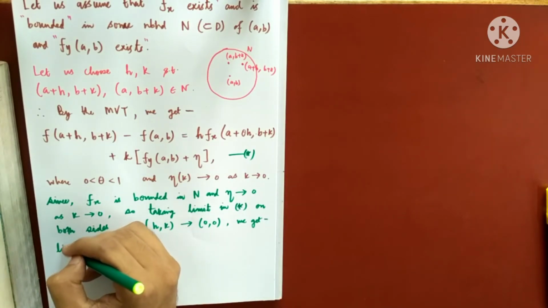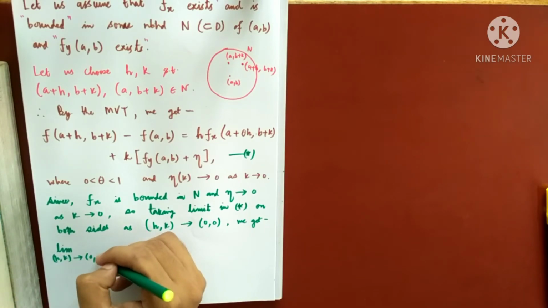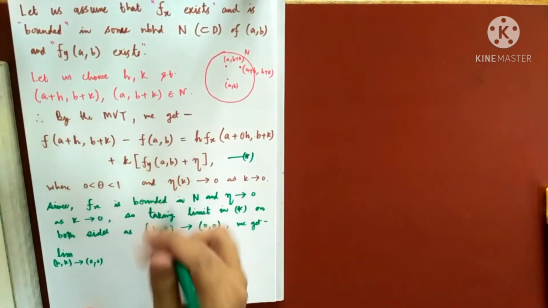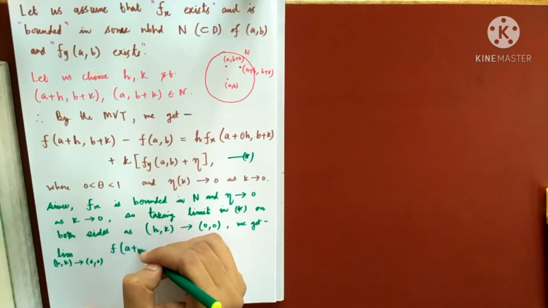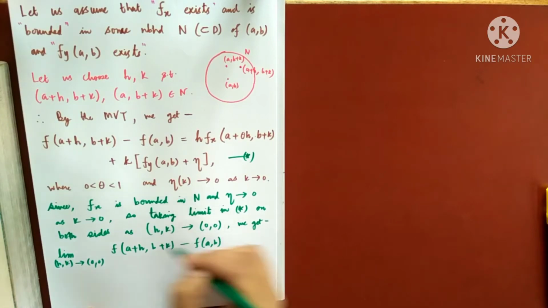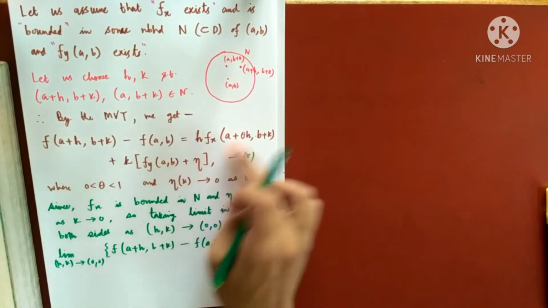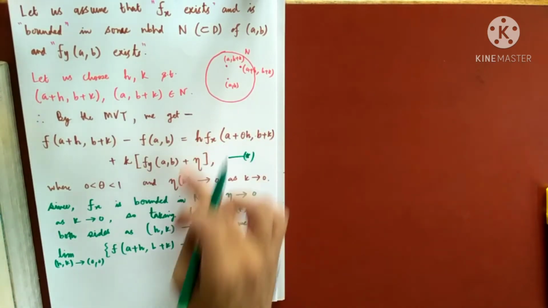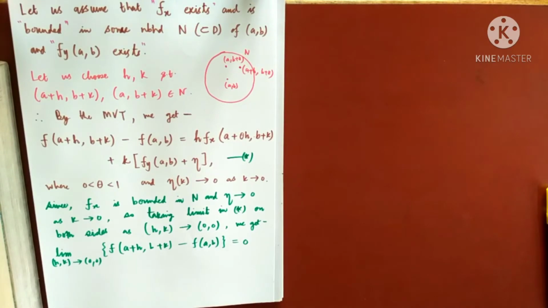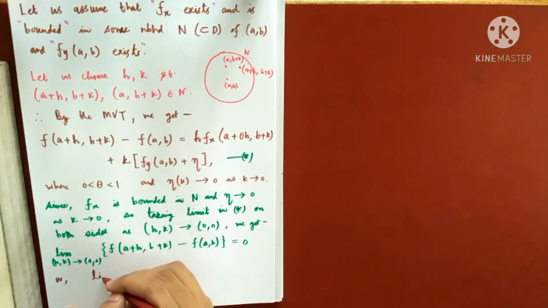We get the limit as (h, k) goes to (0, 0) of the left hand side. What is the left hand side? f(a+h, b+k) minus f(a, b). So this limit is equal to 0, because this thing goes to 0. This also goes to 0, this also goes to 0, as (h, k) goes to (0, 0). We are almost done. So this is independent of h and k, so can be taken outside the limit.